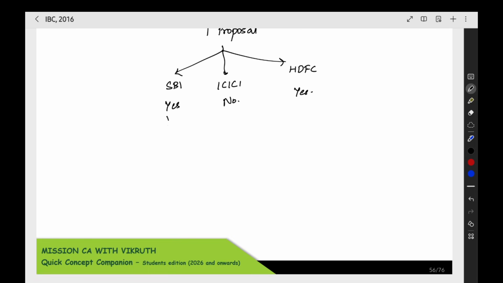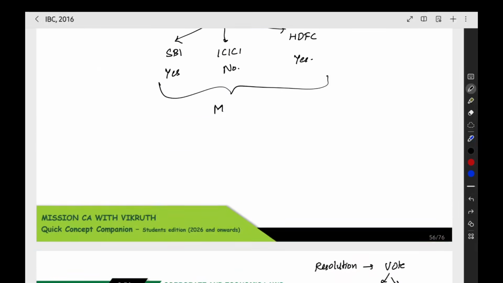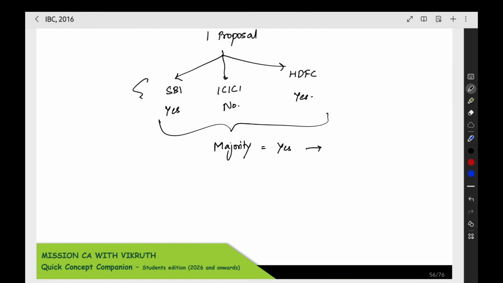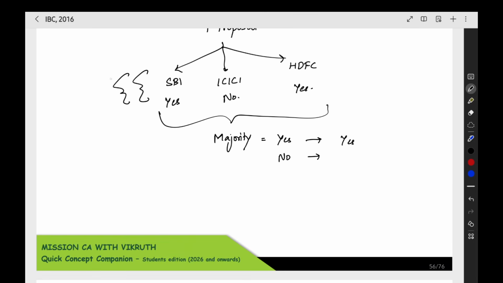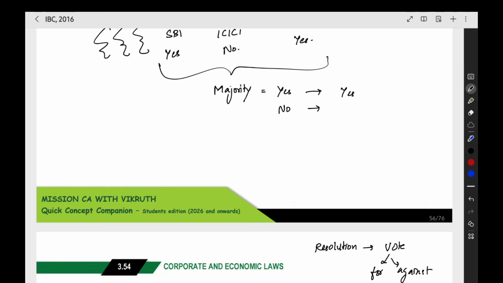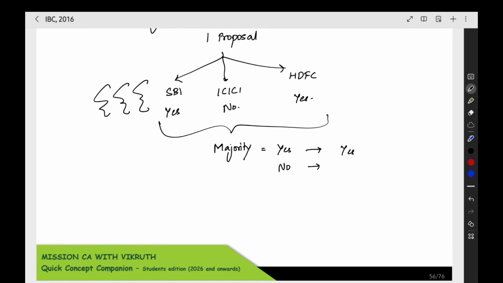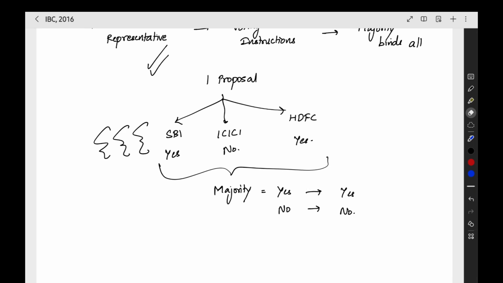Which means that out of these three, if the majority say yes, then for the entire voting percentage of all the three banks, they have to vote yes. If the majority says no, then for all the three banks' combined voting percentage, the authorized representative should vote no. So that is the rule here. Majority binds all.